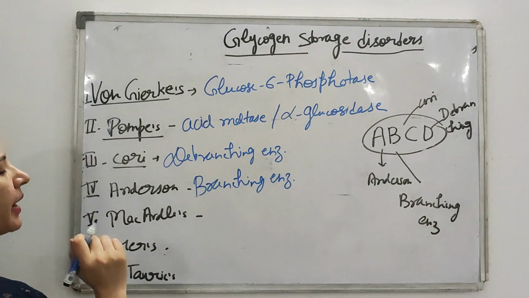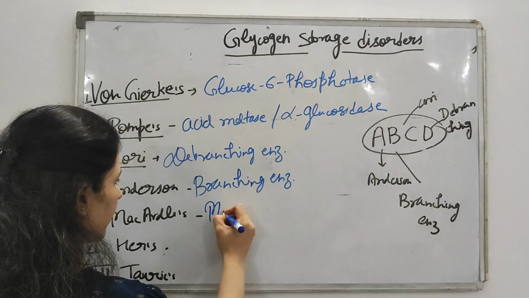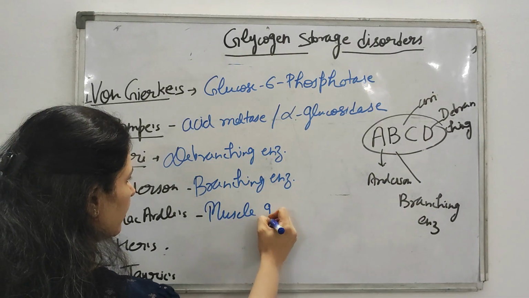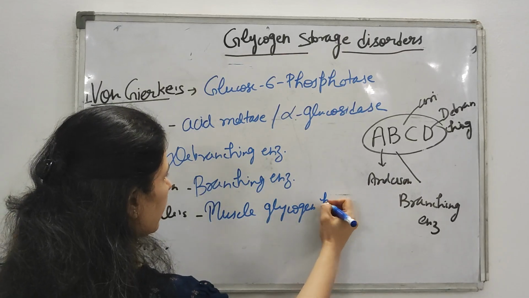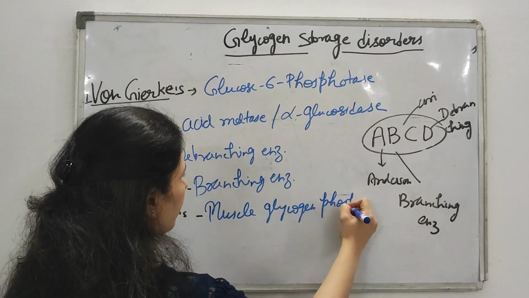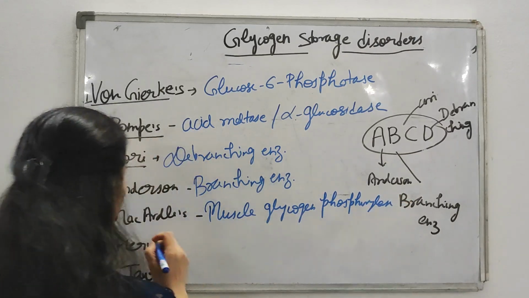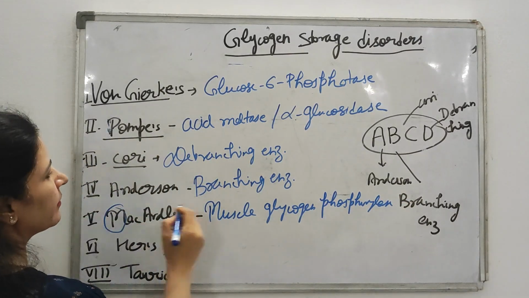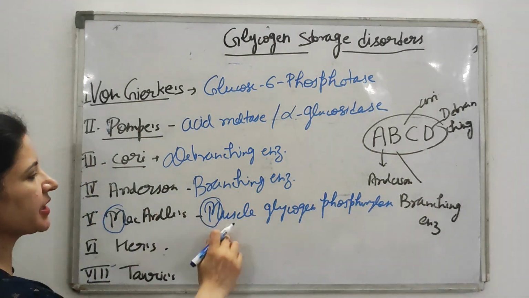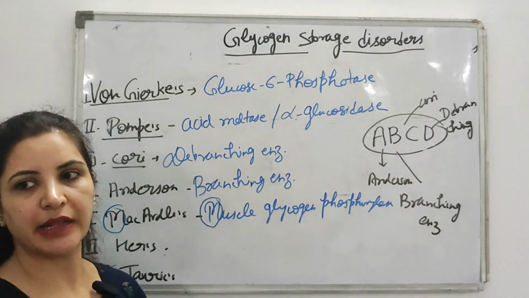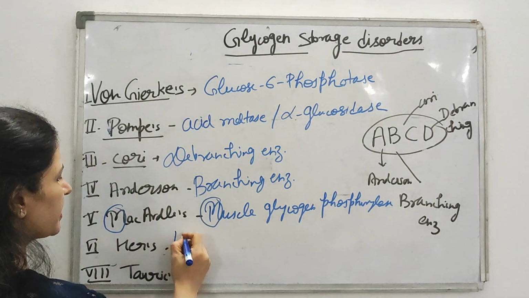Now comes McArdle's. In McArdle's, the enzyme which is deficient is muscle glycogen phosphorylase. So how will you remember? M stands for M. So in McArdle's, muscle glycogen phosphorylase enzyme is deficient. In Hers, which enzyme is deficient?